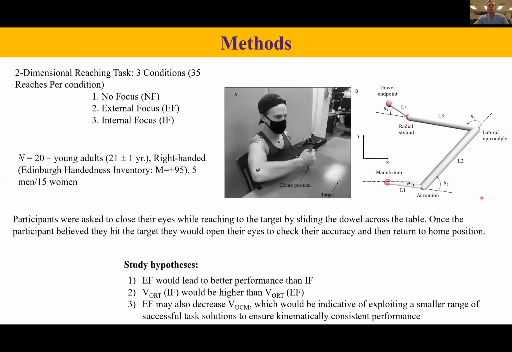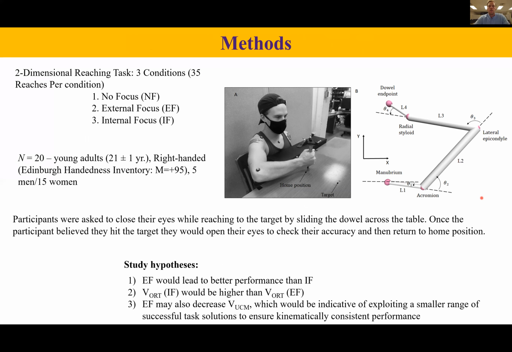In our two-dimensional reaching task, we have three conditions. First condition is no focus, where the subjects were asked to complete the task as best as possible. The second condition was external focus, where they were asked to focus on hitting the target with the endpoint. The third was internal focus, where the subjects were asked to focus on extending their elbow.